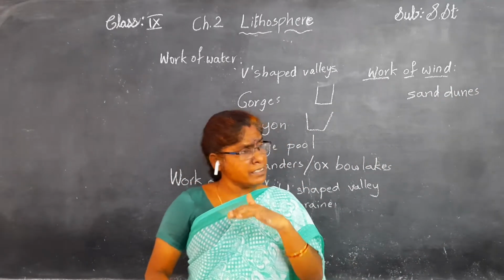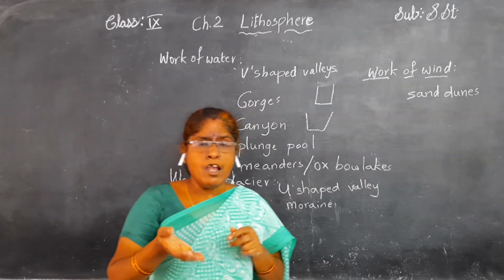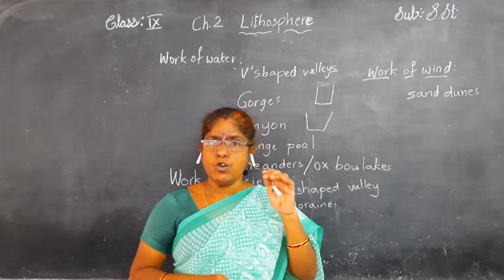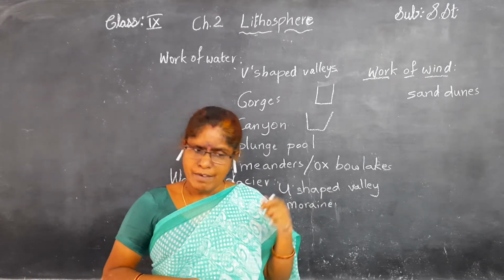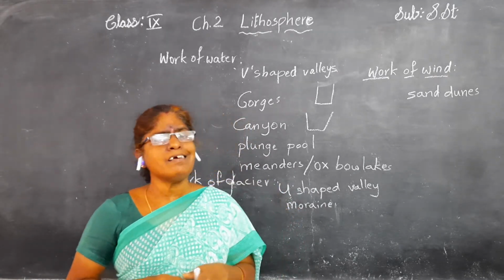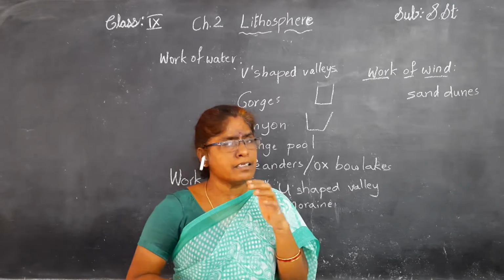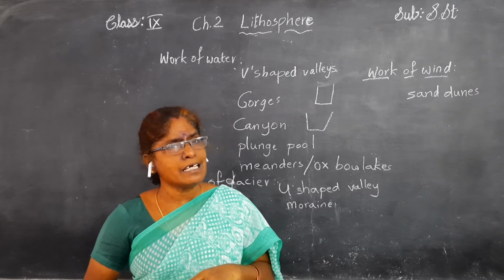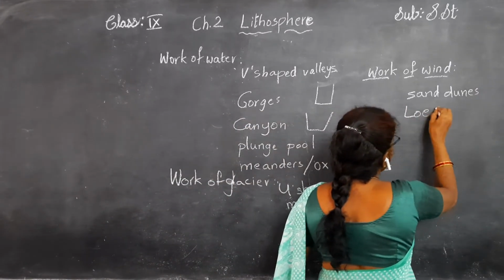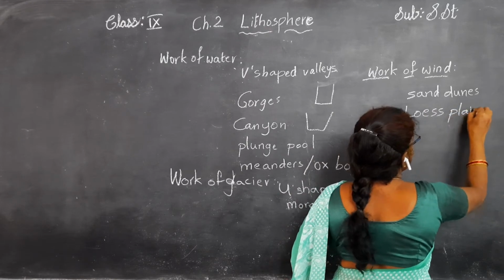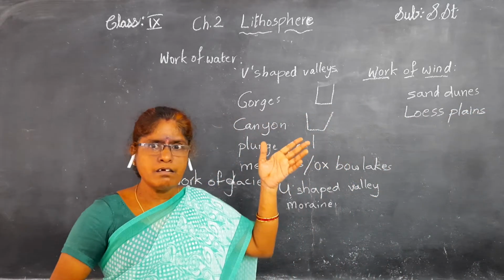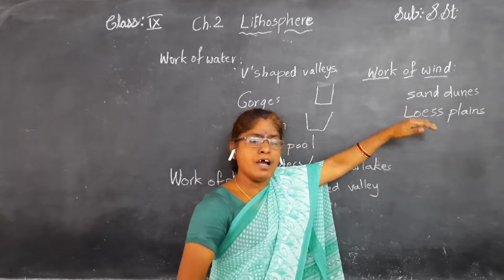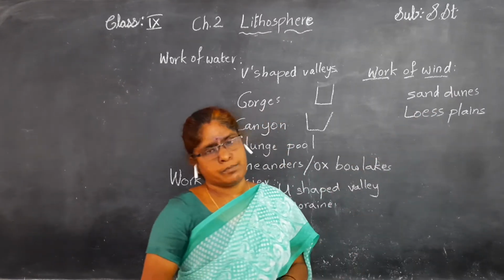When the sand dunes are formed, yellow colored fine particles will rise. Yellow colored fine soil is very fertile also. That we call loess. The lands covered with this yellowish soil we call loess plains. Generally, near the deserts we find sand dunes, and around and nearby the desert we find loess plains.